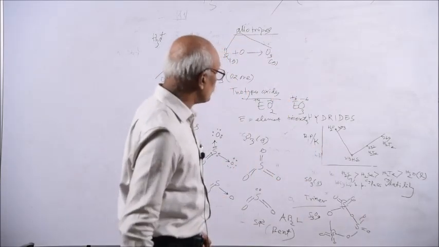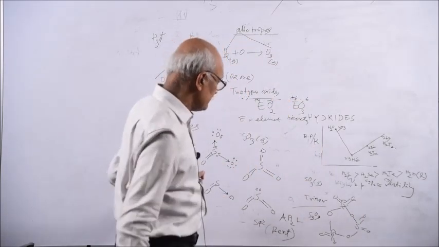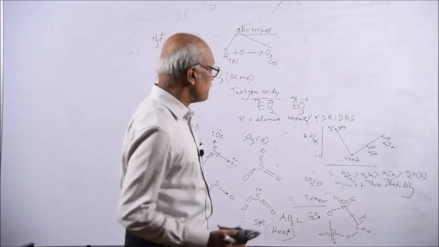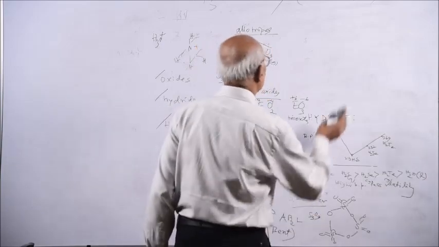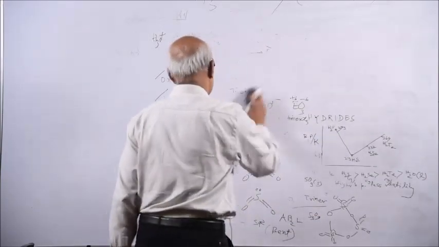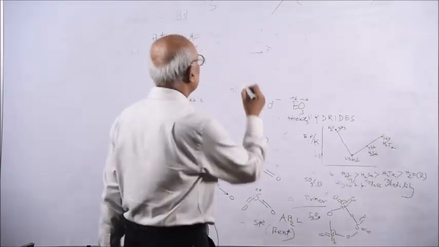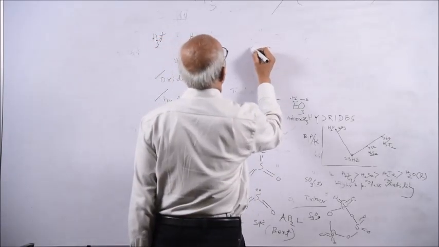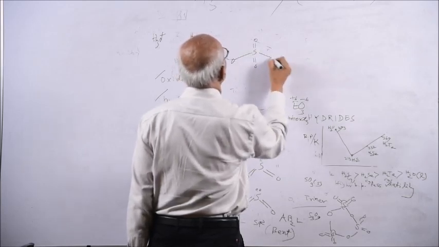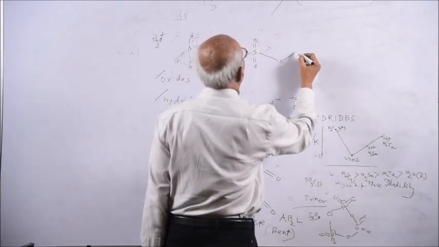And another, a linear polymer, is also there. So SO3 can exist in 2 solid forms, one is the trimeric form, another is the linear polymeric form. The linear polymer also gives the solid state. You can write the linear polymer like this.